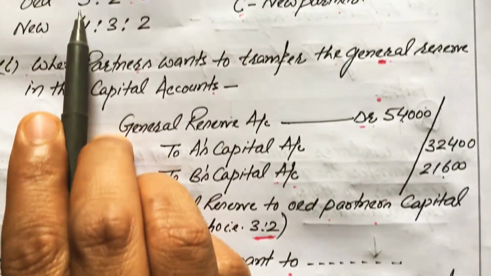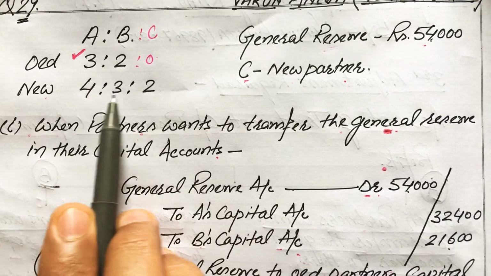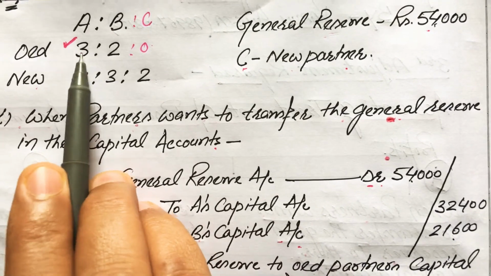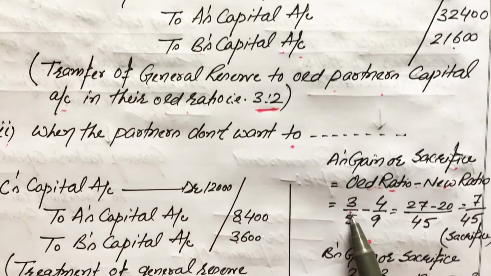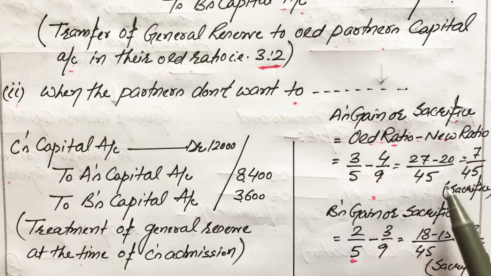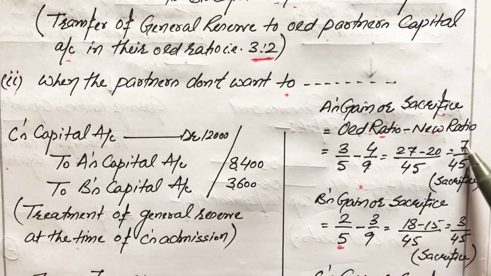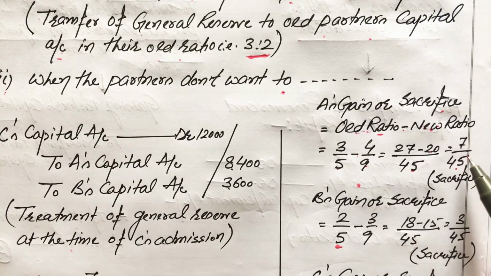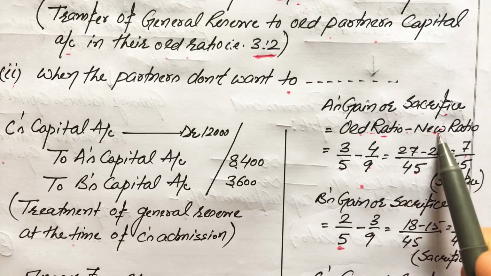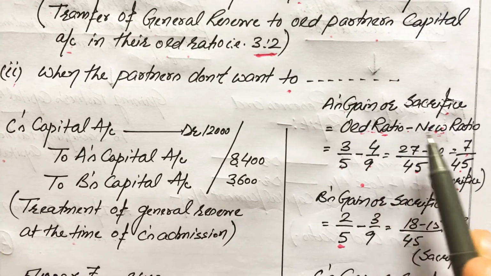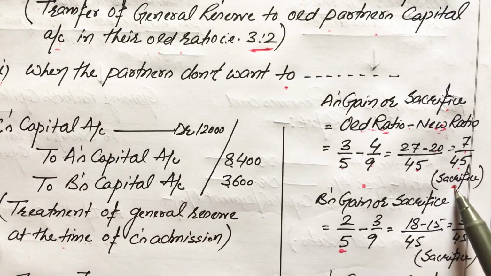A's old share is 3 by 5 and A's new share is 4 by 9. 4 divided by total, 3 divided by total. So 3 by 5 and 4 by 9. That's why 3 by 5 minus 4 by 9. 45 will be the LCM. And when you solve it, the calculation will be 7 by 45, and because it is positive, that's why sacrifice, because we are using the formula of sacrificing ratio, and in the case of sacrificing ratio a positive answer means sacrifice and a negative answer means gain.